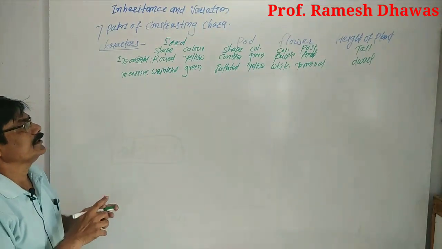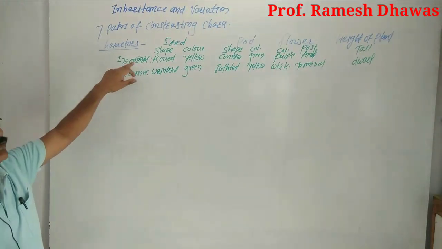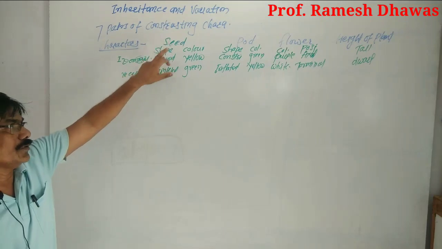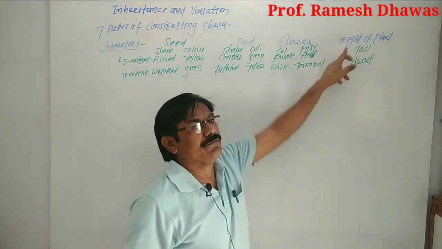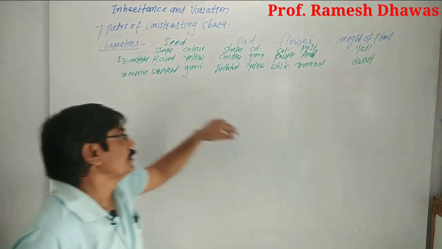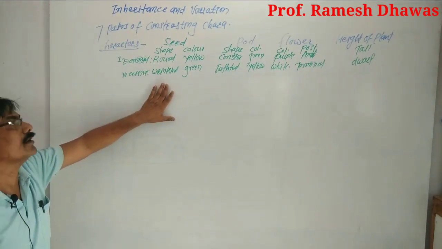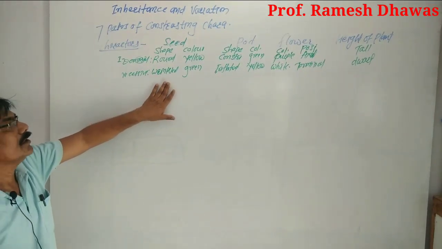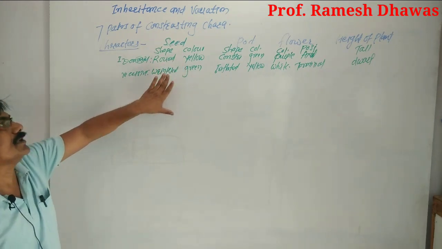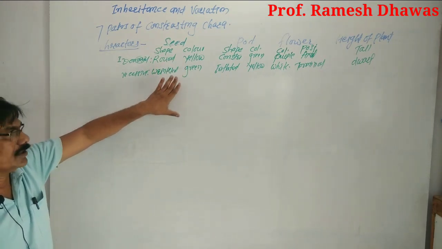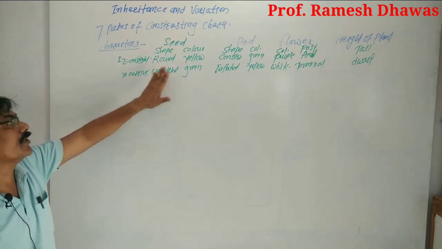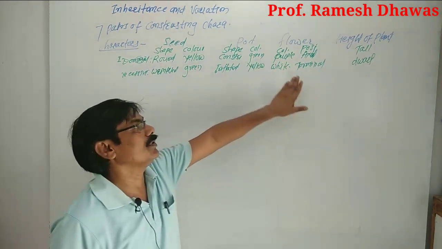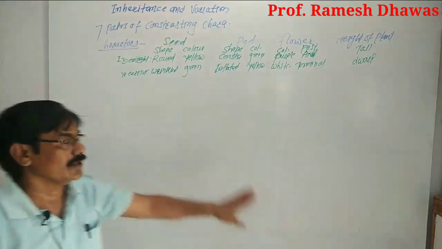In this way, 7 pairs of contrasting characters were given by Mendel: 2 from seed side, 2 from pod side, 2 from flower side and 1 from the height characters. So you remember, during a practical purpose or a crossing between the contrasting characters, you take either from seed side, pod side, flower side, or height of the plants.